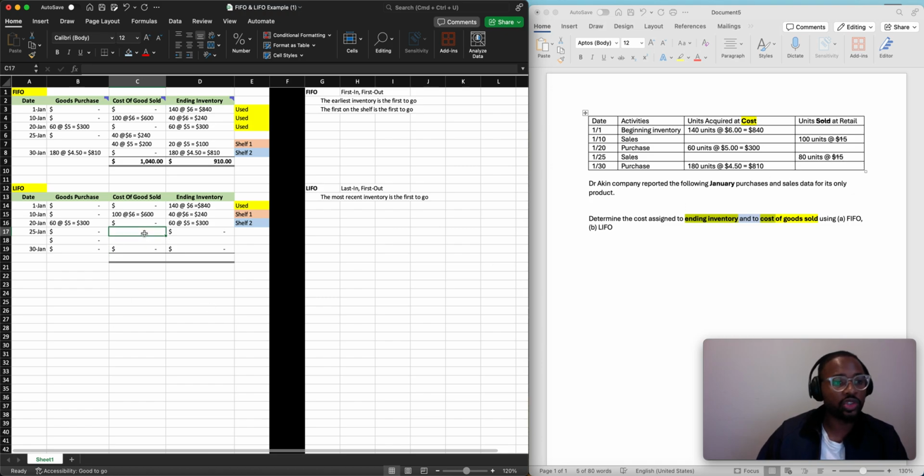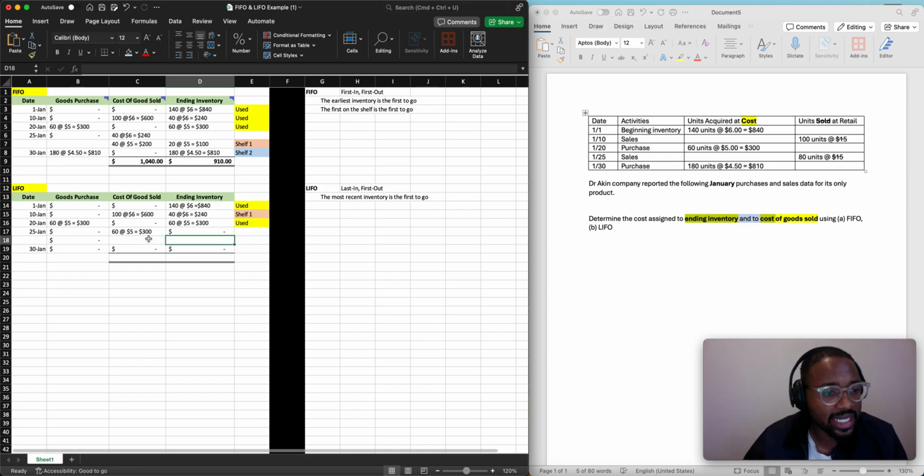Now, this is where it differs from FIFO. Remember, FIFO, we started from here, then we worked our way here. But with LIFO, we're actually going to start from the bottom shelf. The most recent inventories are first to go. We're going to start from the bottom shelf and work our way up, actually. So the first thing we're going to take is the 60 at 5. Not the 40 at 5, but the 60 at 5, right?